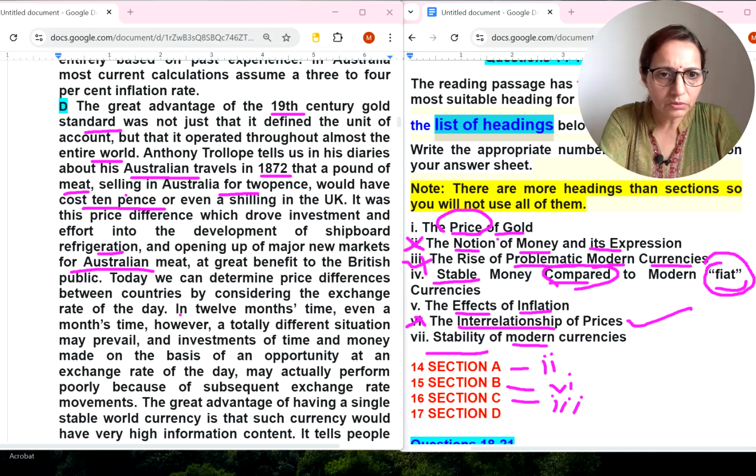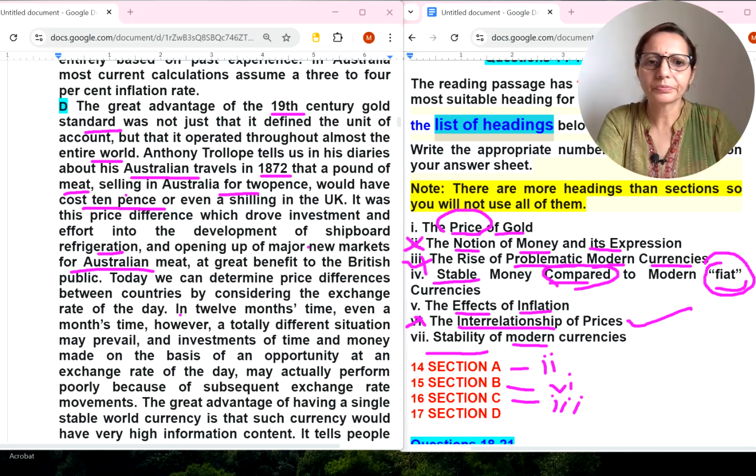Are they talking about the price of gold? This we have selected: stable money, effects of inflation, stability of modern currency. Okay.